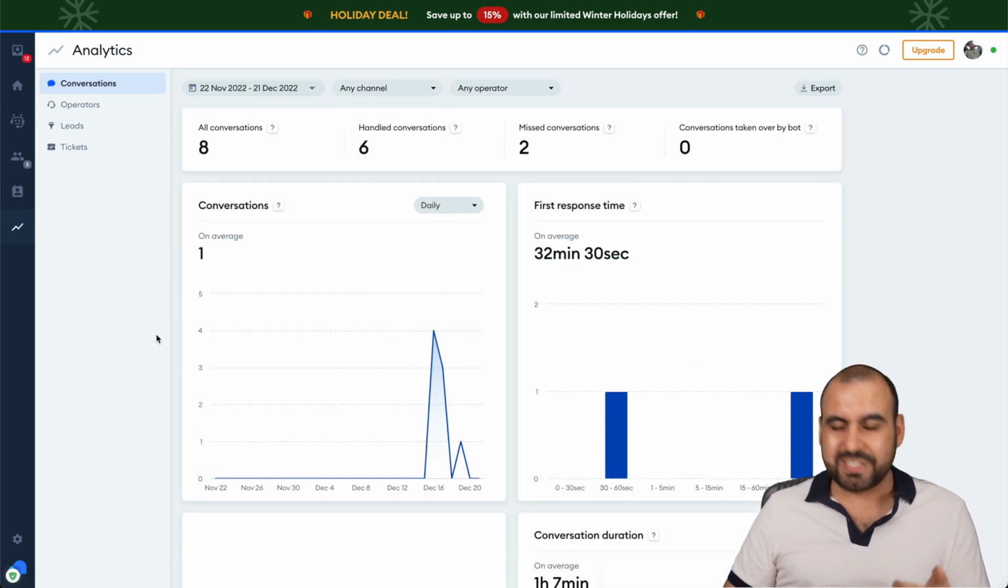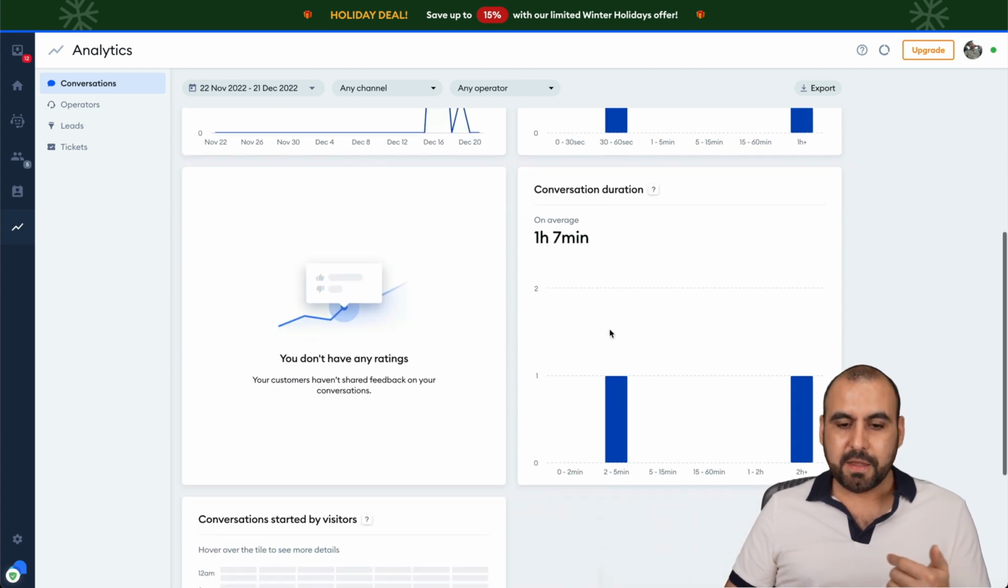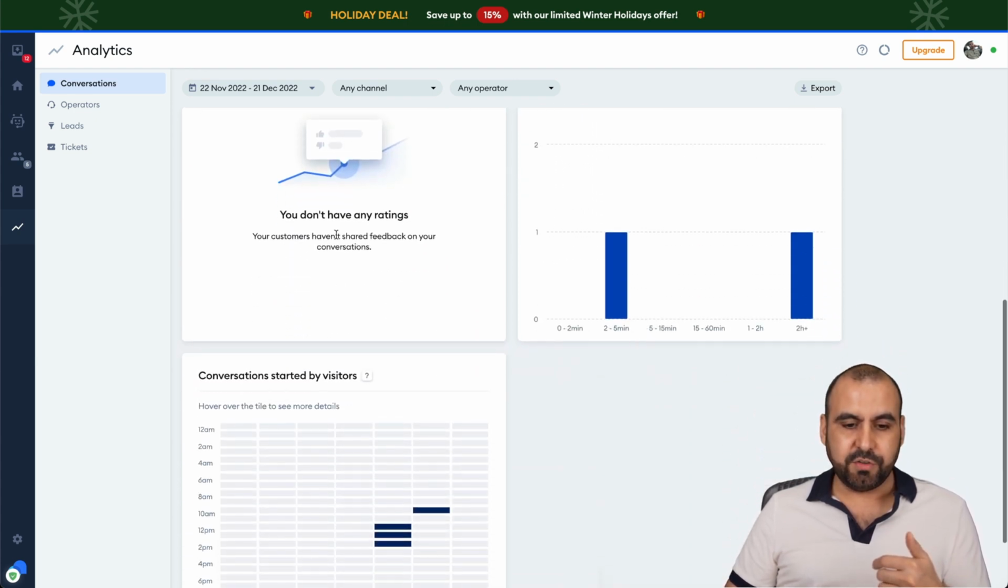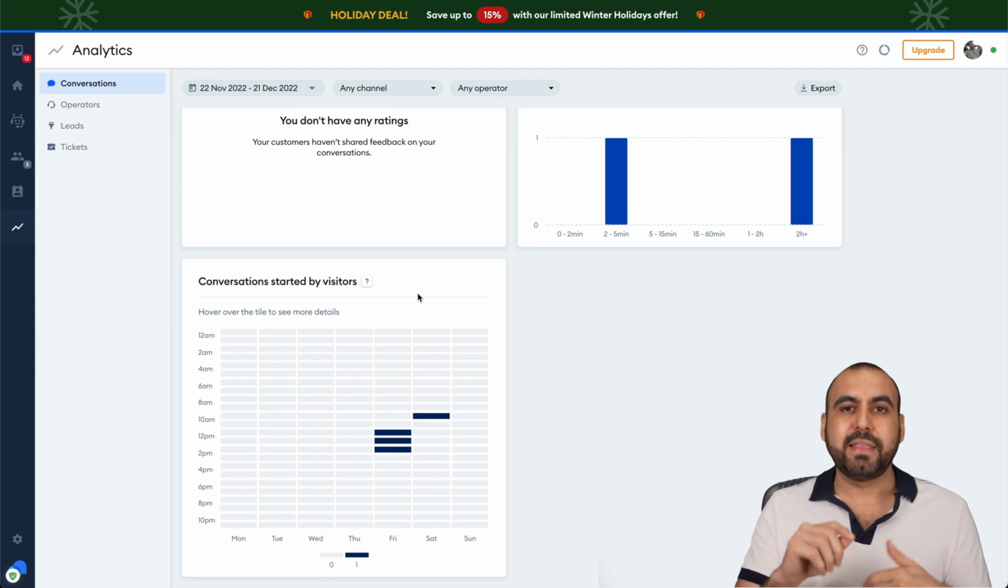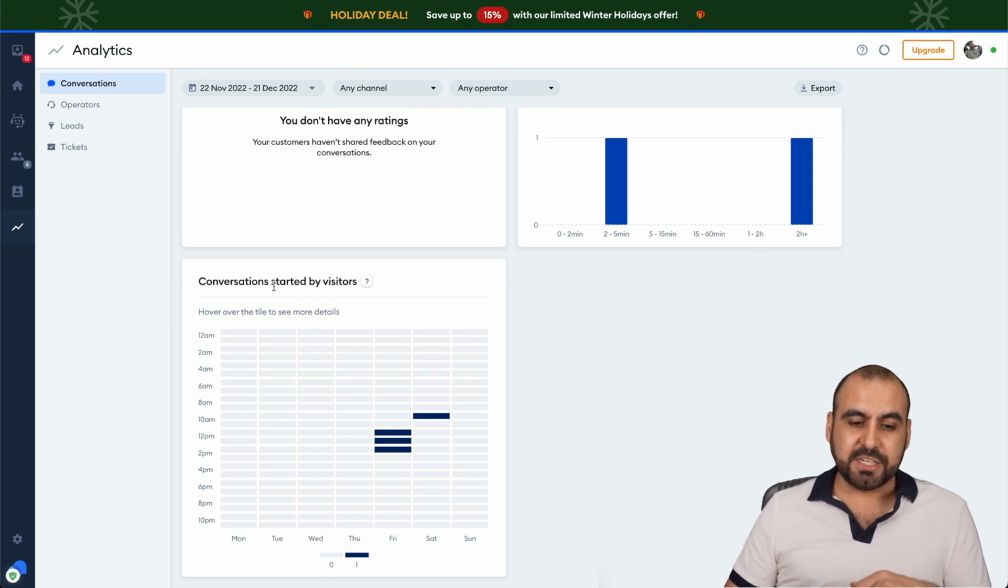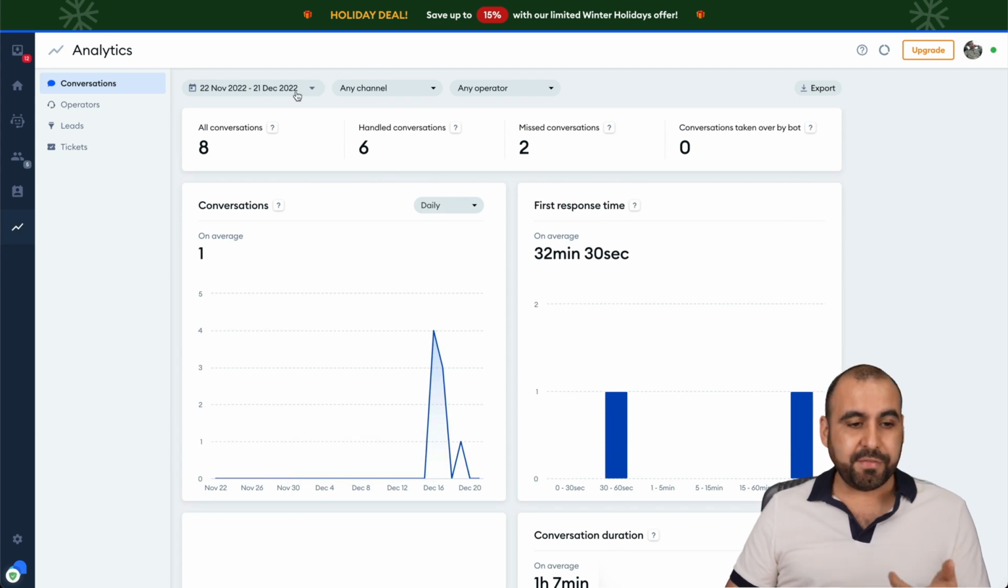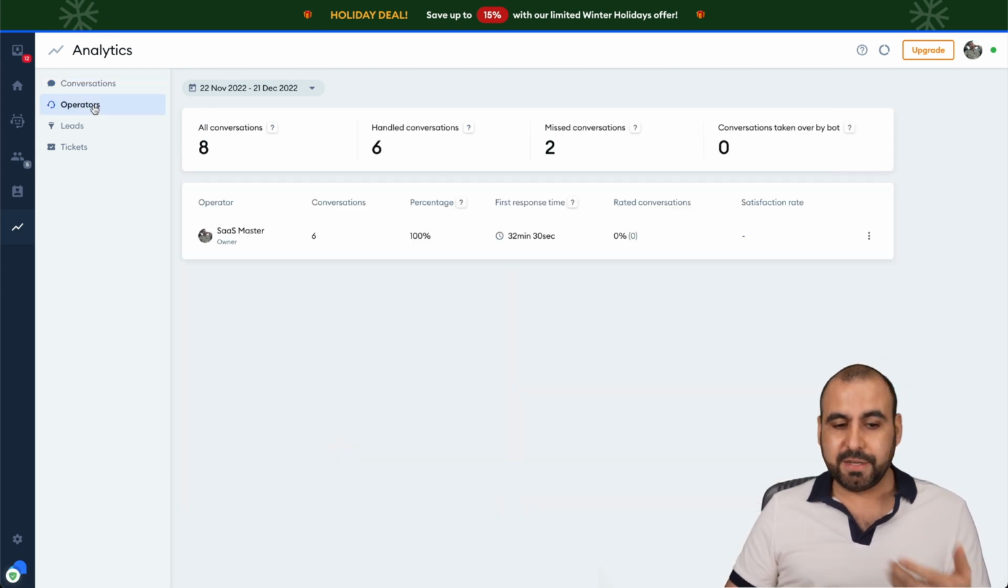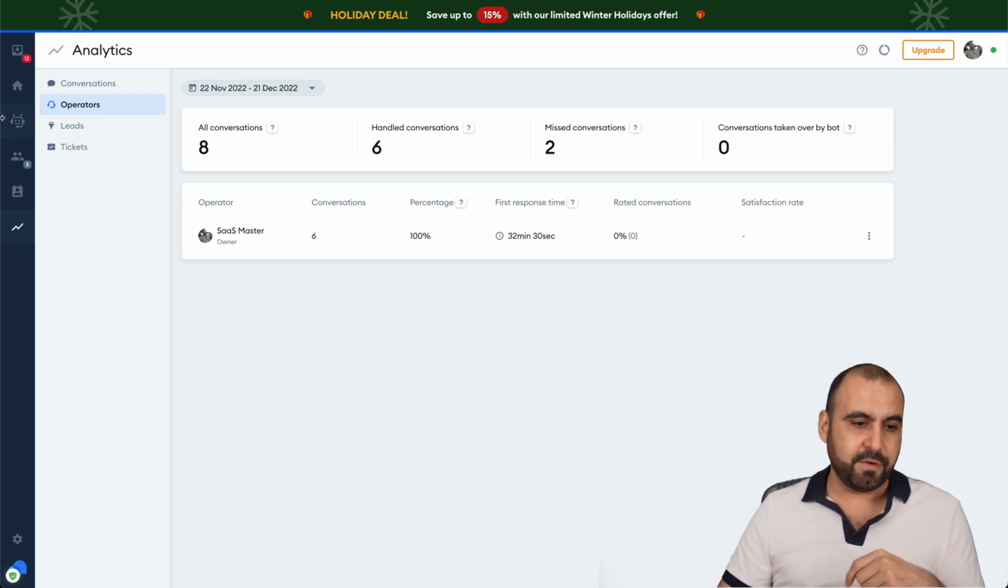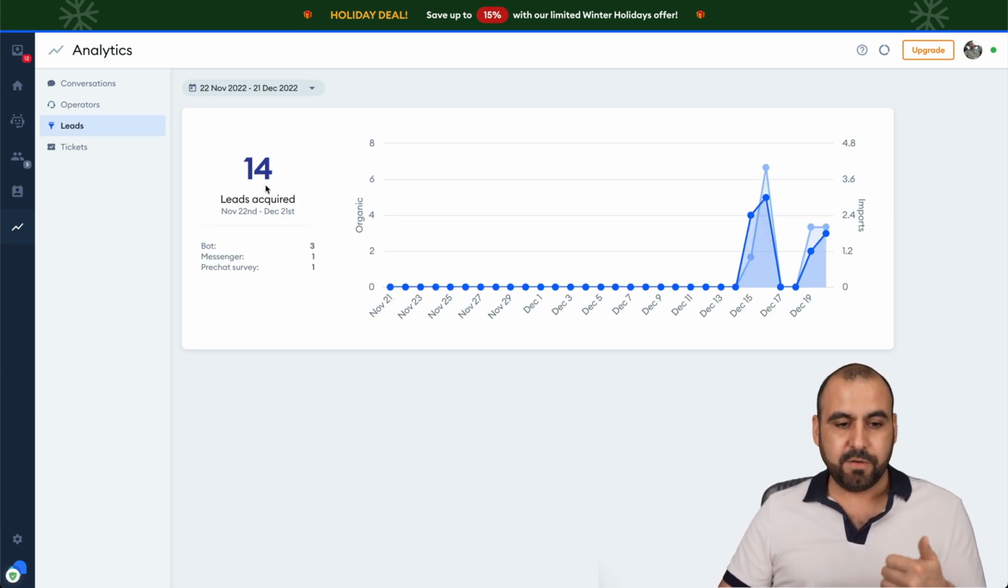For this page, which hasn't been connected for a long time, I think it's like five days, we're getting the analytics: the conversations, the first response time, the conversation duration. You don't have any ratings right now, so they haven't rated, but they have the option to rate. There's the conversations started by visitors, and you have the filters available. We have the operators. In this case, it's only me, but if you have several, it's pretty unique that we have all this information. The leads, 14 leads acquired, and the tickets.